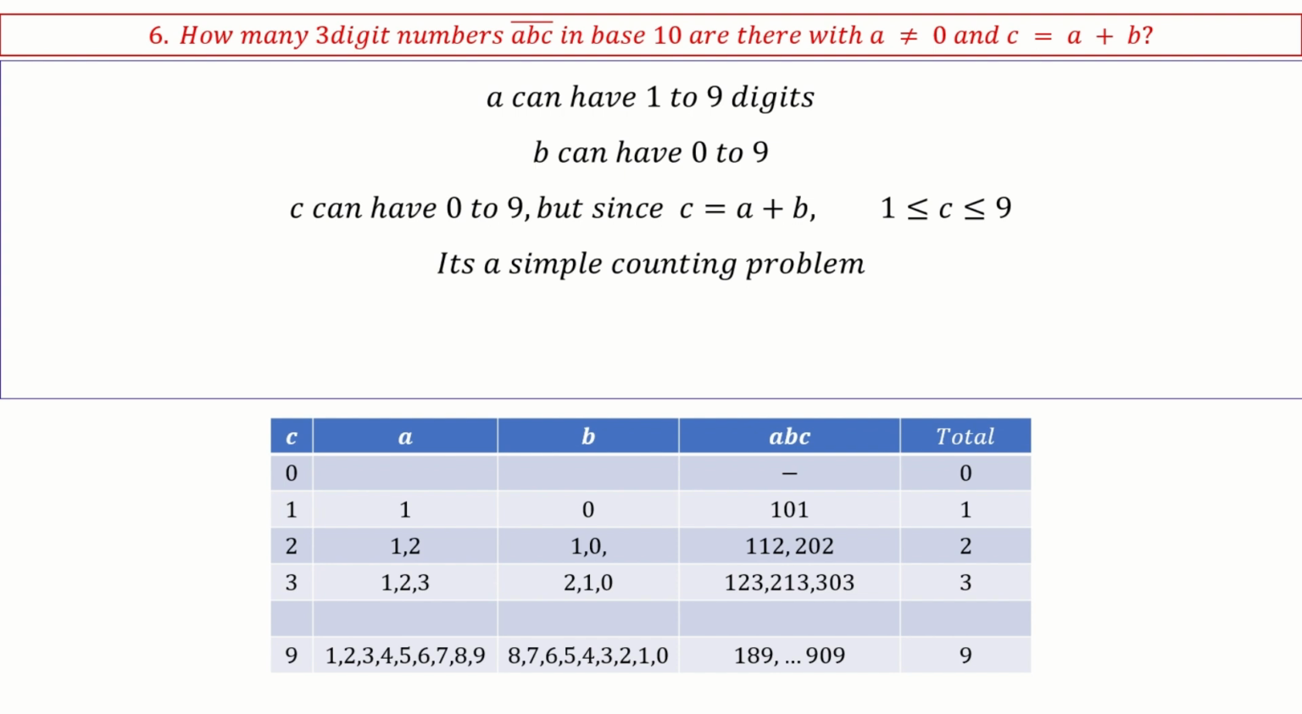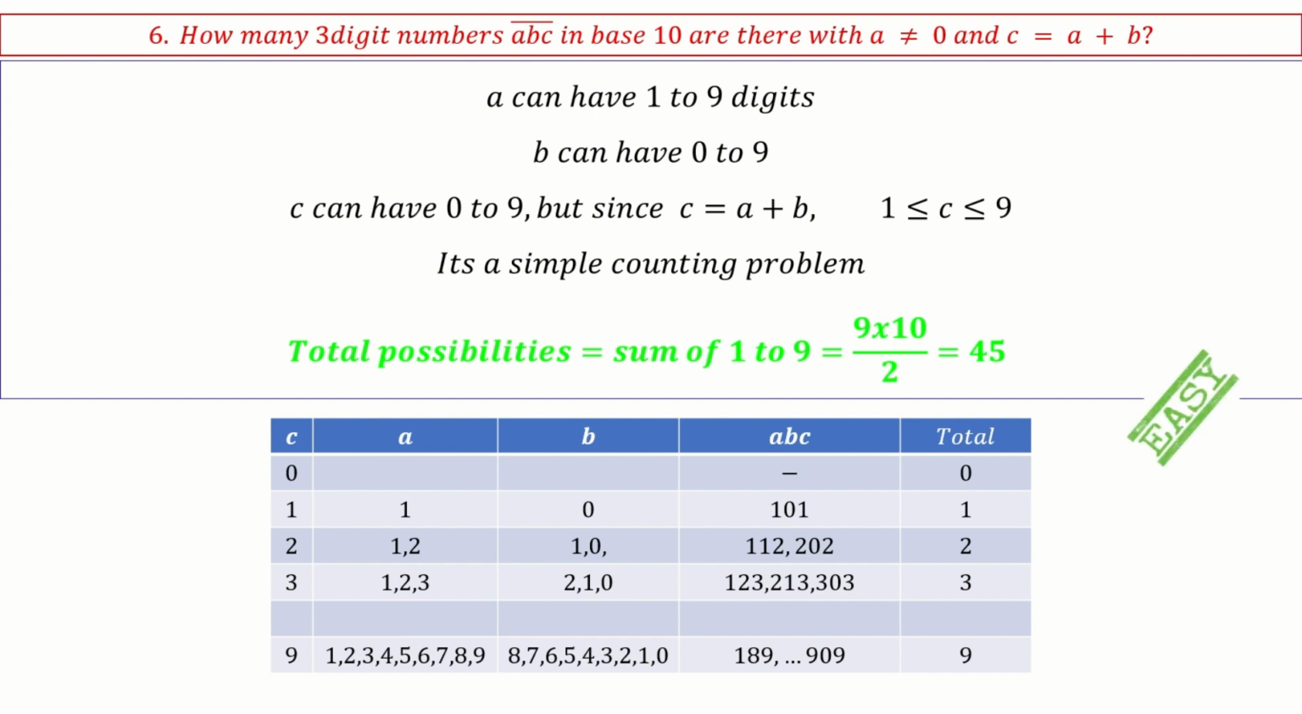So if C is digit x, then x possibilities are there. Similarly, if C equals 9, you have 9 numbers possible. So the total sum is basically the sum of 1 to 9, which is 9 times 10 by 2, which is 45, right? So the total number of possible ABCs is 45. That's the answer. So this is fairly simple.